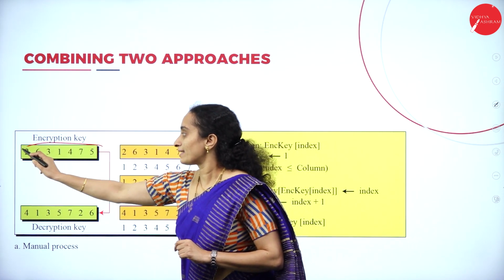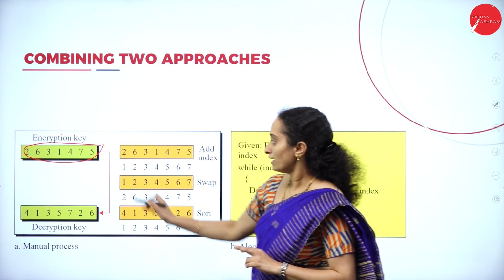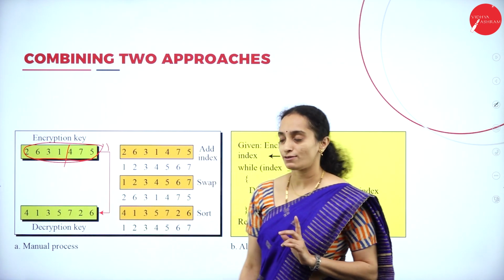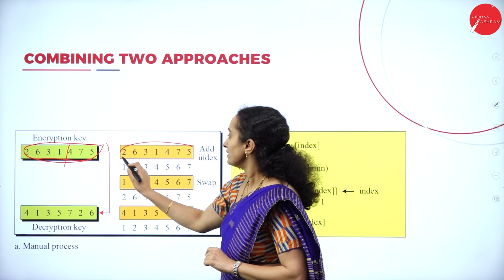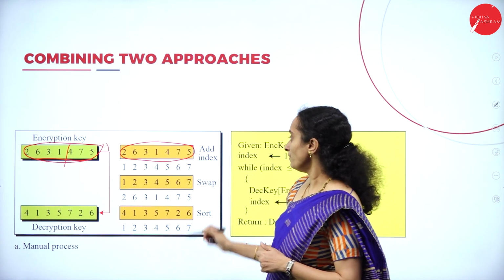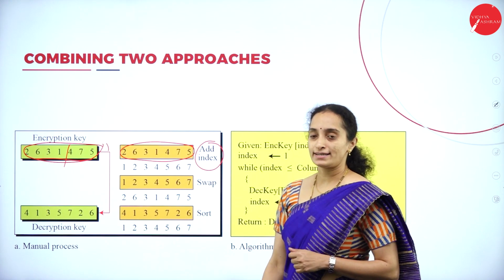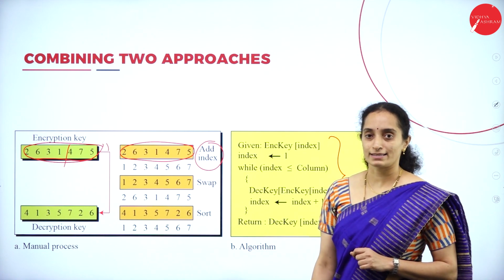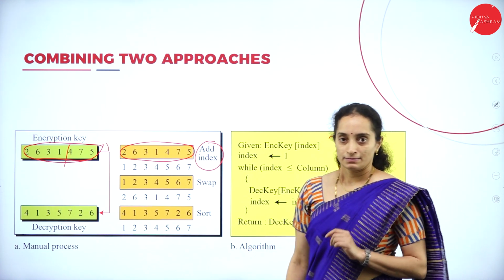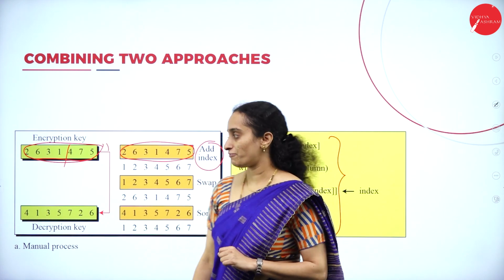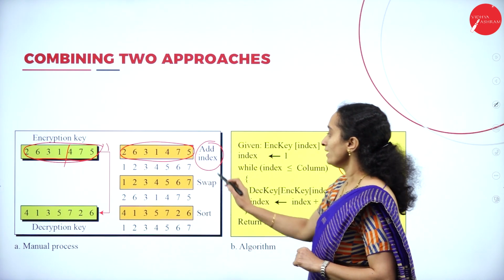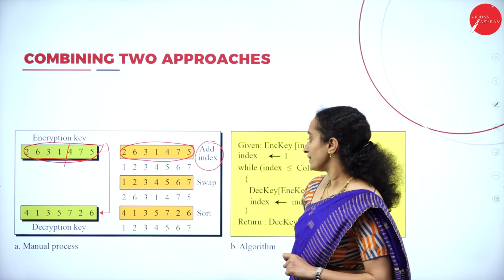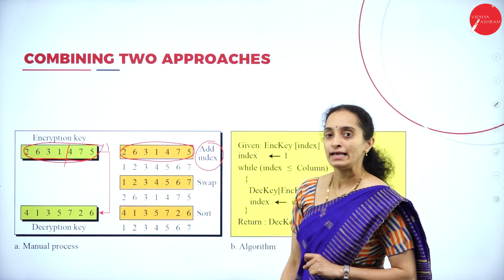Here we have the encryption key with 7 characters with the numbers 2631475. It will be written in the key table. For this, we are going to add the index. So here we have the coding example of the algorithm that is used in the columnar transposition cipher. Here we have the coding. The index will be added 1, 2, 3, 4, 5, 6, 7. That means the values will be replacing.